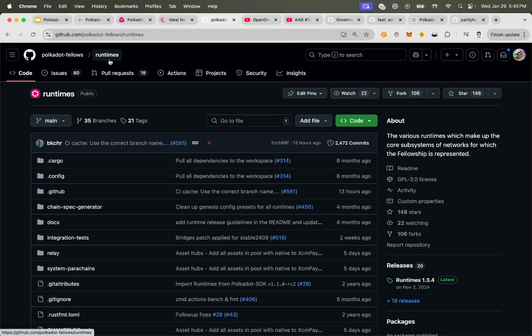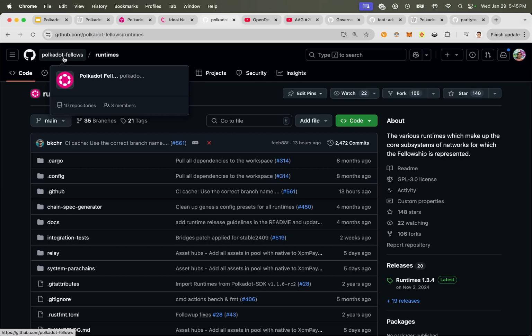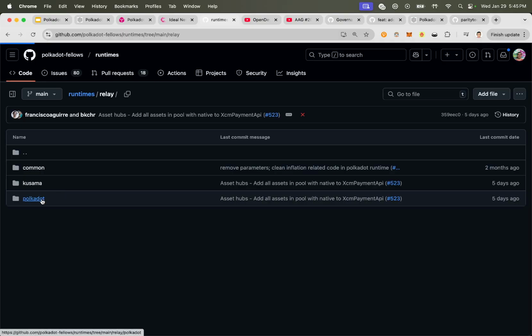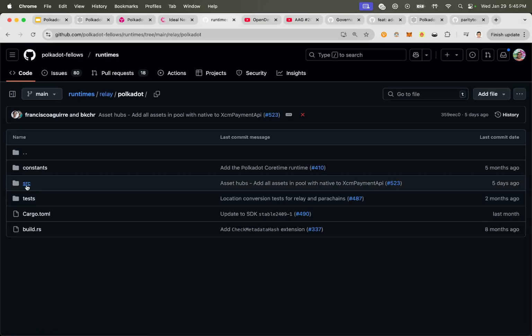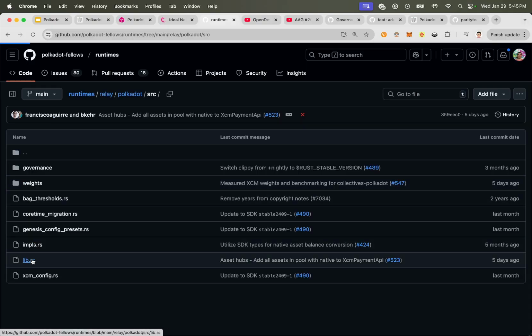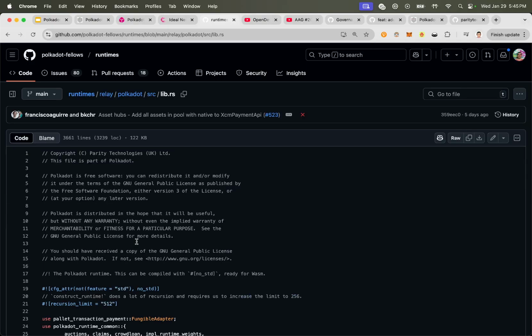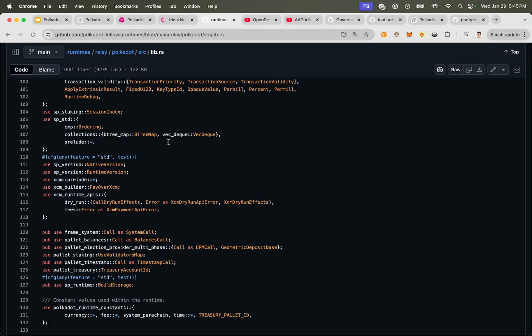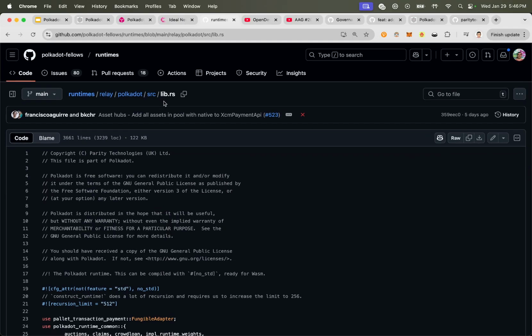And the runtime itself, the Polkadot runtime, is owned by the fellowship. It's not owned by Parity. It's owned by this fellowship organization that we saw, the on-chain collective. For example, if you click on Relay Chain, you can see it. There's the Polkadot runtime right there. This is the actual Rust code that, at the end of the day, we compile down to WASM, right? And upload to the chain. This is Polkadot's runtime logic. Pretty cool stuff, right? It just shows how beautiful all this open development is.